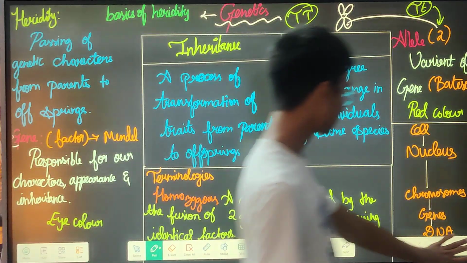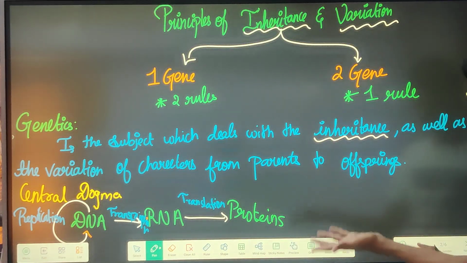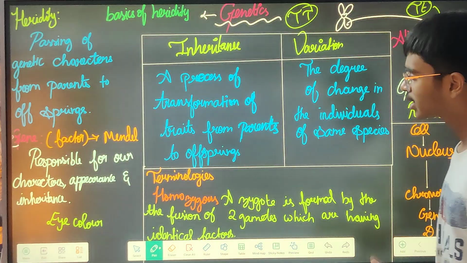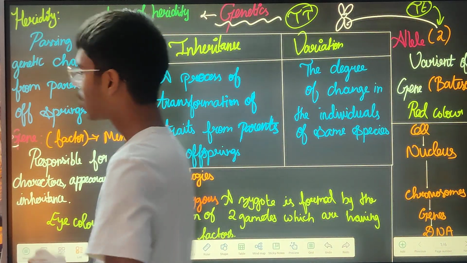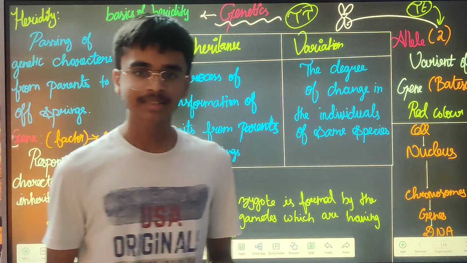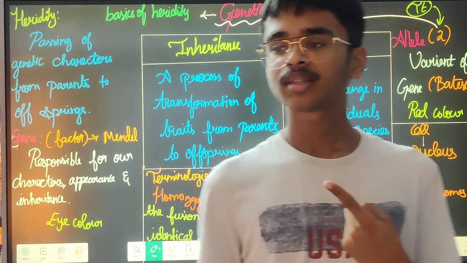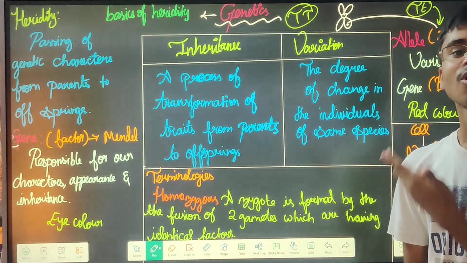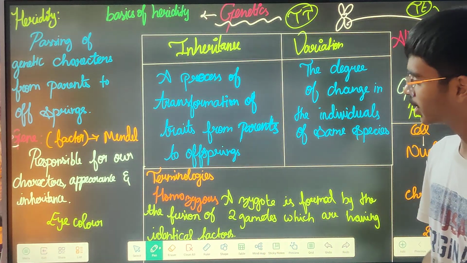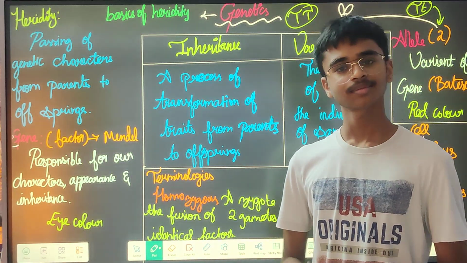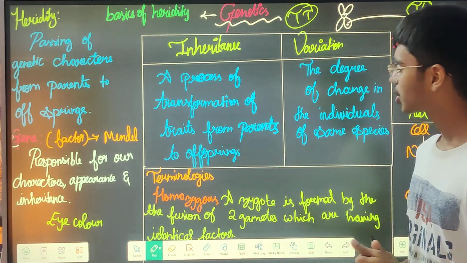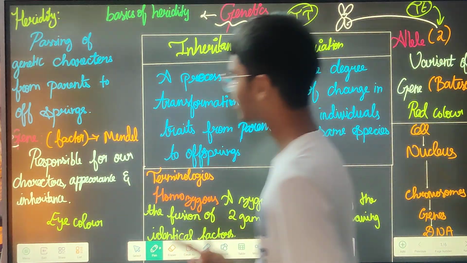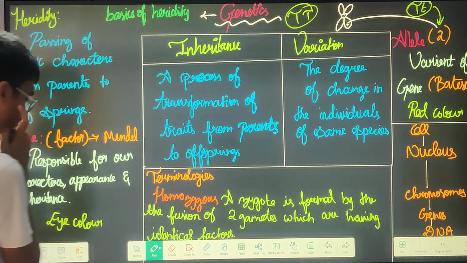Next, what is a gene? Gene is none other than our genetic material, which is DNA, which is responsible for our characteristics, our traits, our looks, everything. For example, eye color, our height, our skin color, all of this, the responsible factor is going to be our gene only. It is responsible for our characters, appearance and inheritance. For inheritance also, gene is very important.